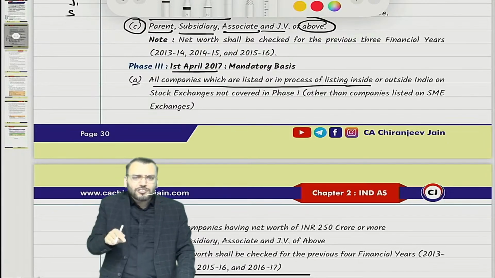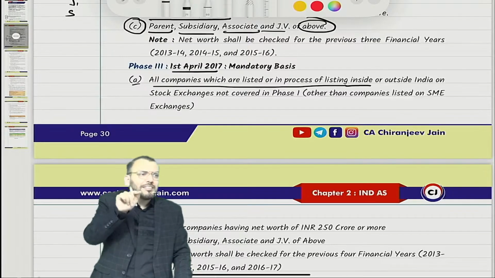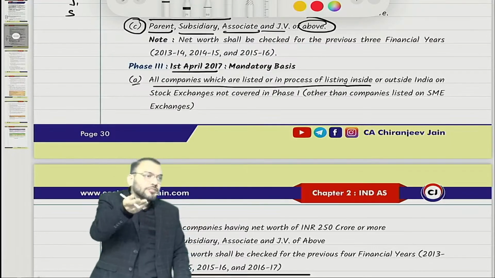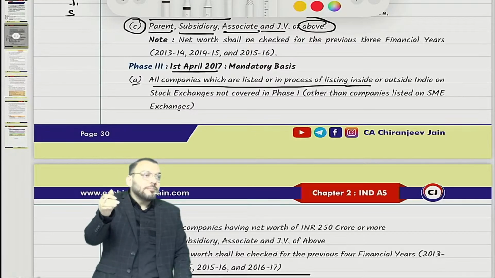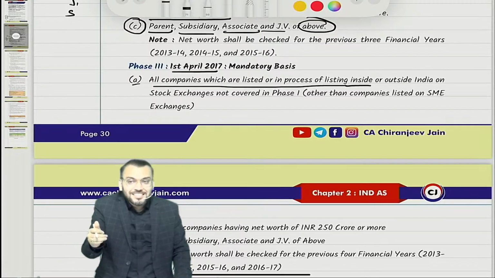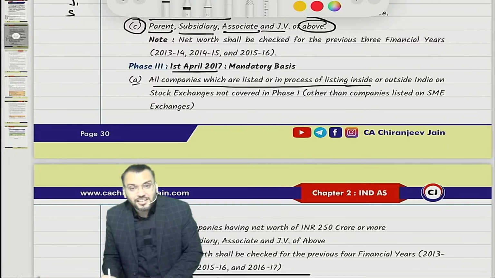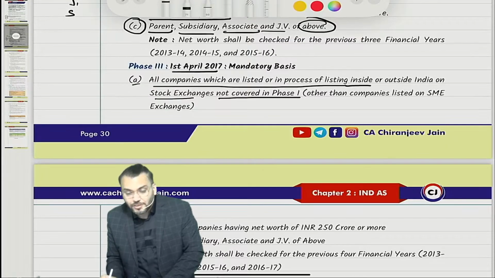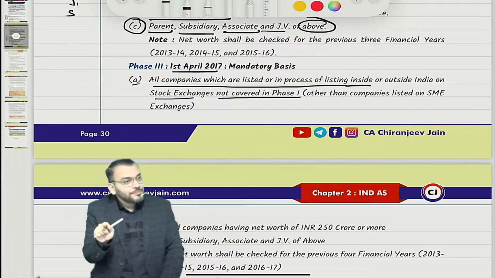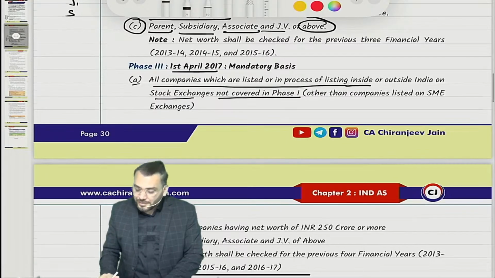Understood? Of course, in phase 3 it will be other than those who are already covered in phase 2. Those who are already covered in phase 2, for them Ind AS is already applicable. Means all listed companies which were not covered in phase 2 will also come under the purview of Ind AS under phase 3. Correct? So all companies which are listed or in the process of listing, either in India or outside India, on a stock exchange, not covered in phase 1, for them also Ind AS will be applicable from 1st April 2017. Correct?